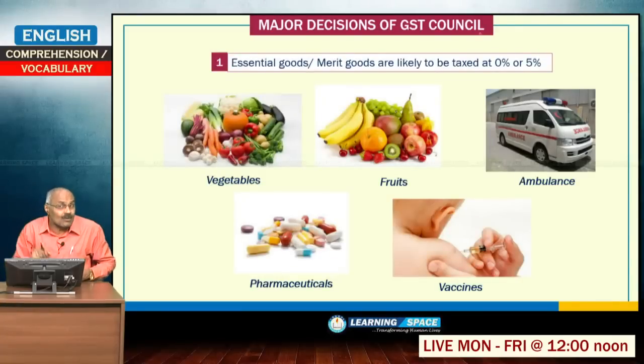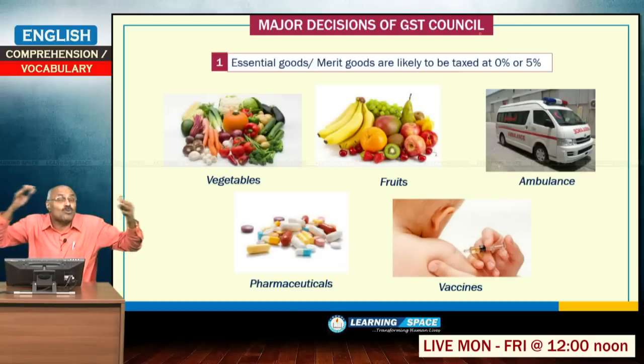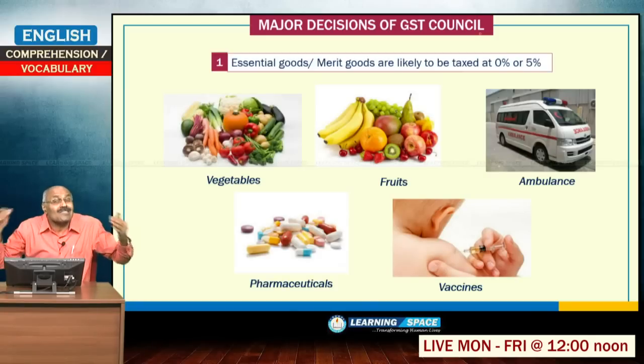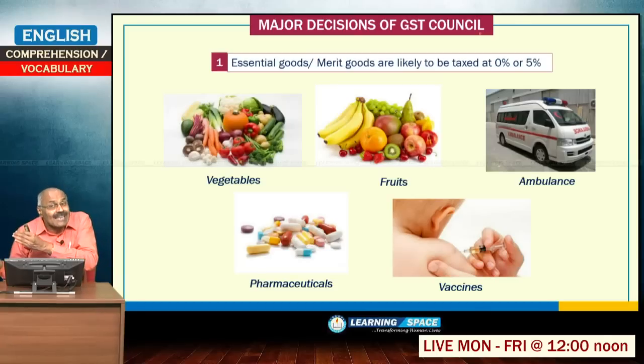As per the GST Council, which has 1/3 central government representation and 2/3 state government representation and is headed by the finance minister, it decided to put various goods into merit goods, standard goods, and demerit goods categories.